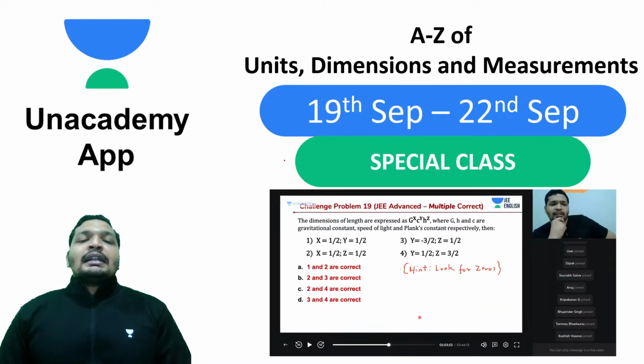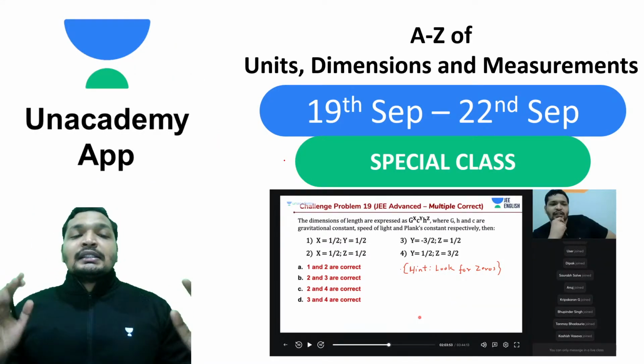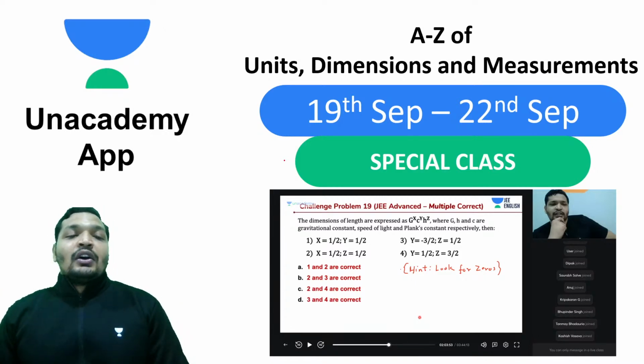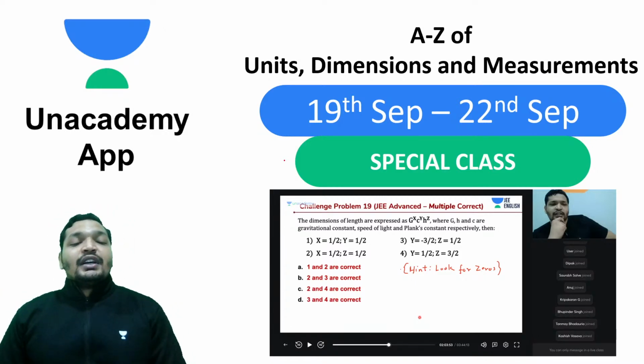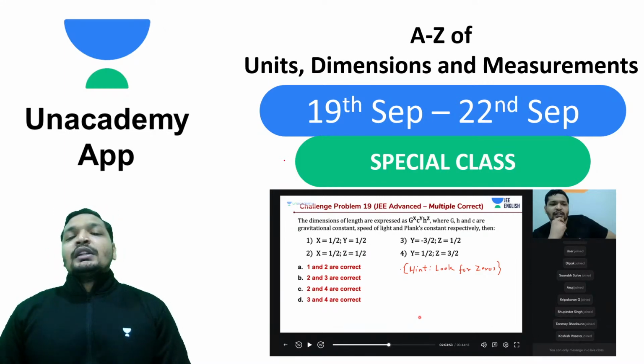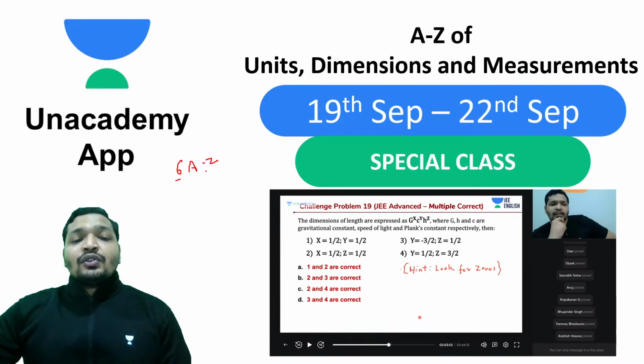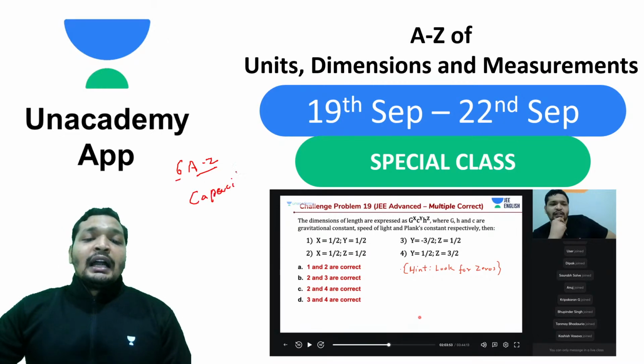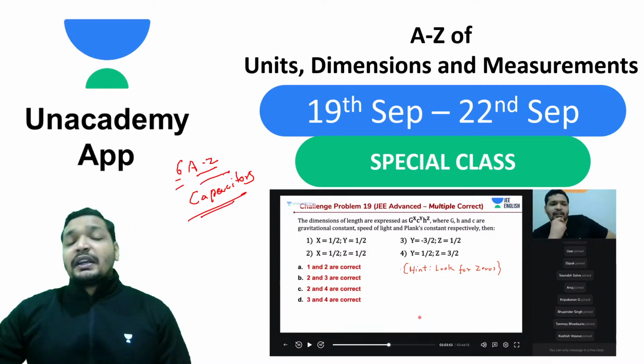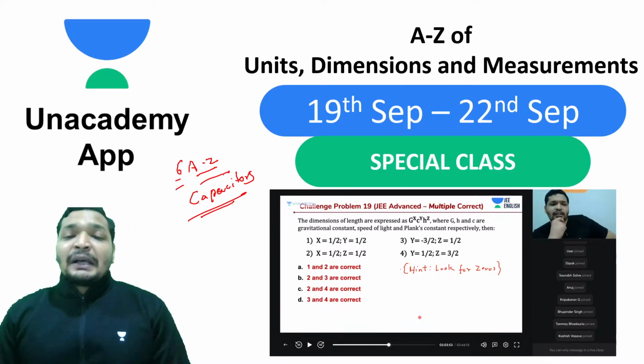Yes, and the capacitor A to Z series is complete. Let me tell you, today we had almost the last session of capacitors where we discussed a lot of PYQs. So be sure to attend them as well. We had around 6 A to Z lectures on capacitors, so do attend those lectures, students. This goes hand in hand with your electrostatics, especially if you have been attending electrostatics from the beginning. Do cover the 6 capacitor based lectures.